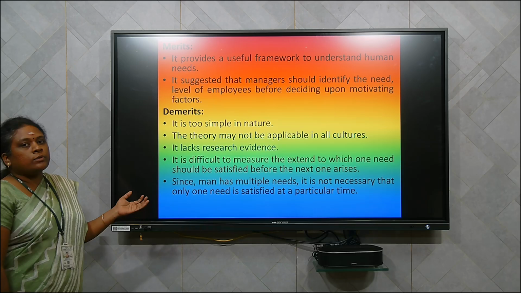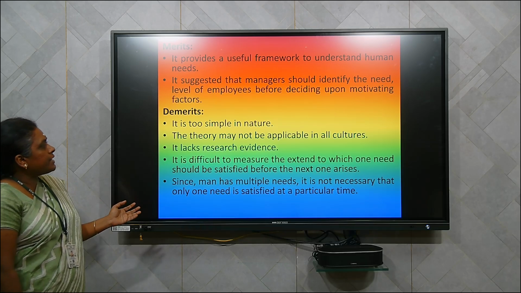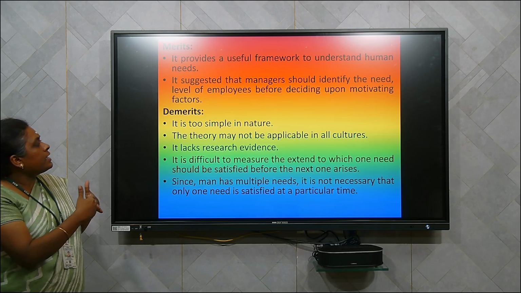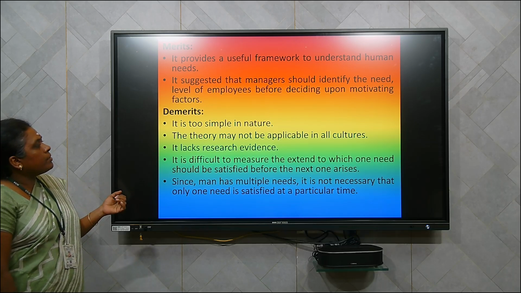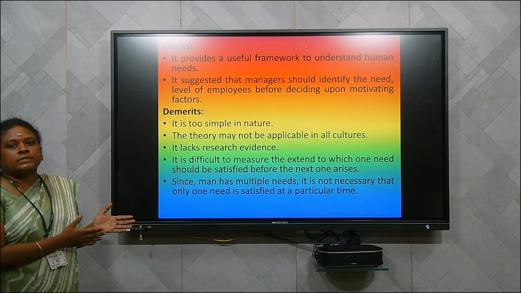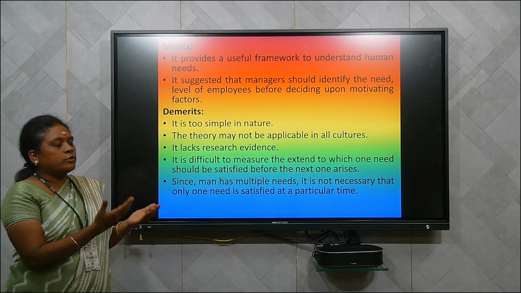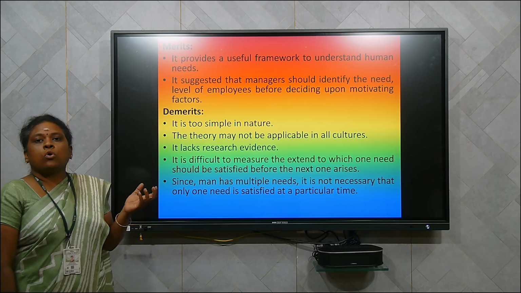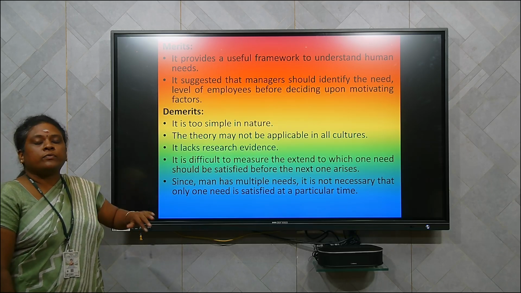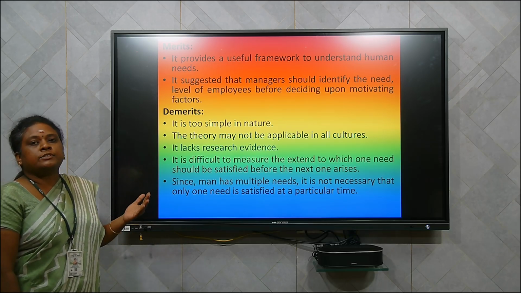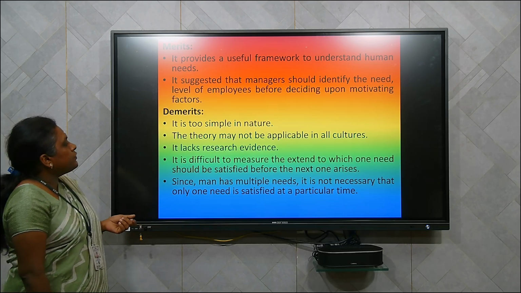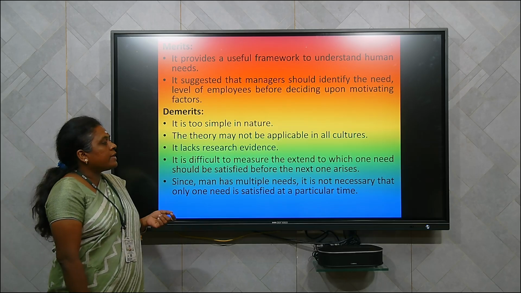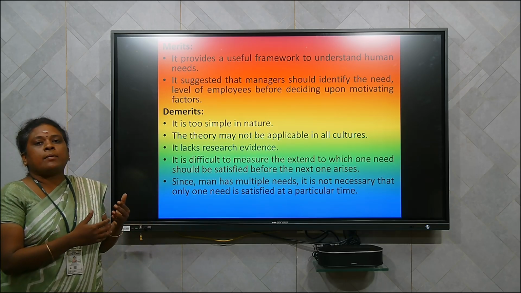Next, the theory has some demerits also. It is too simple in nature. All these needs, physiological and the rest, are very simple in nature. The theory may not be applicable in all cultures. It may be applicable in one situation and to one set of people, but it may not apply to all cultures. It lacks research evidence. There is no evidence proving that only after satisfying one need does it give rise to the other need. And it is difficult to measure the extent to which one should be satisfied before the next one arises. Also, before satisfying the second need, a man may give rise to the 3rd need.